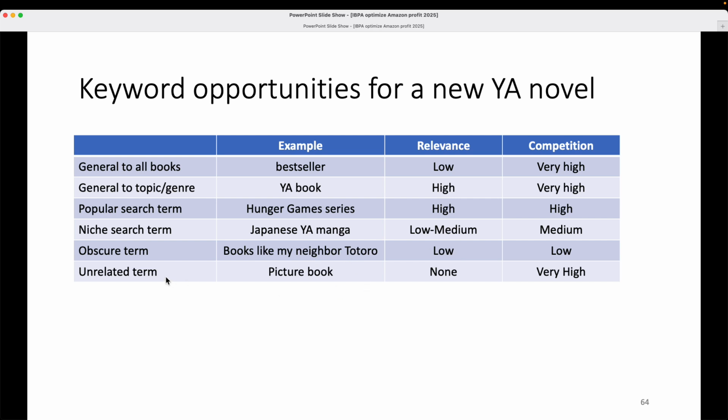And then an unrelated term, and I say that with a question mark, and think about it. So picture book, you may think, well, picture book in a YA novel, that's completely different, because picture books are for little kids, whereas a YA novel is for teenagers.